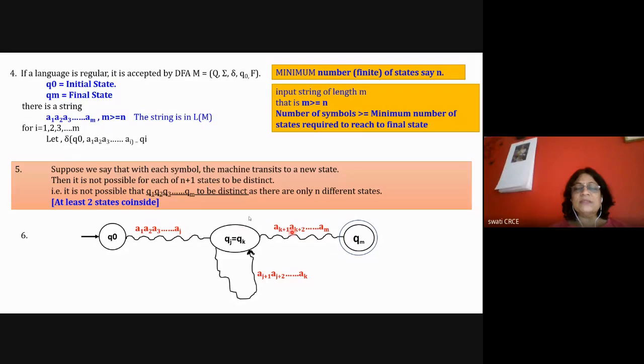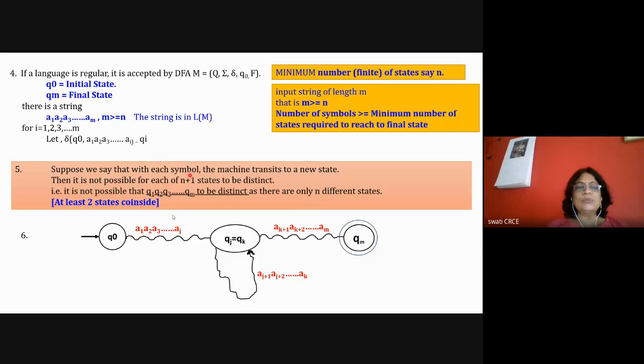Because your number of symbols is greater than the minimum number of states required to reach the final state. Okay, if you have not understood, let's see with the help of an example. What is there in this particular slide? The fourth statement about the language and the corresponding behavior assumes the minimum number of states is 3. Suppose the input string length is 5. So 5 is greater than 3, and then you cannot have 5 distinct states. At least two states will coincide. That is about this particular slide.